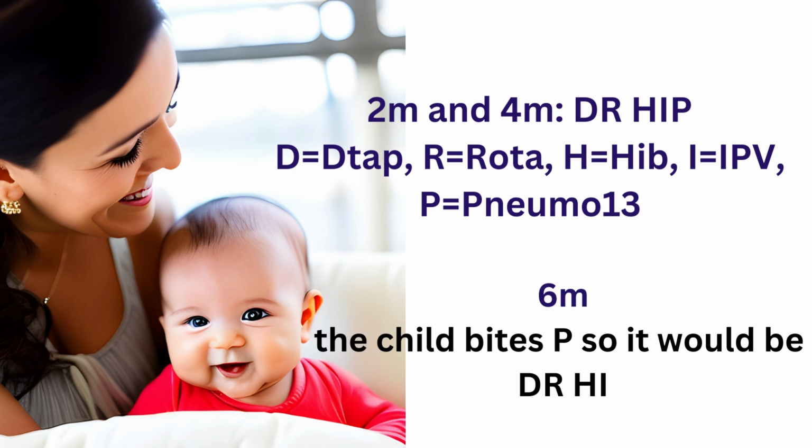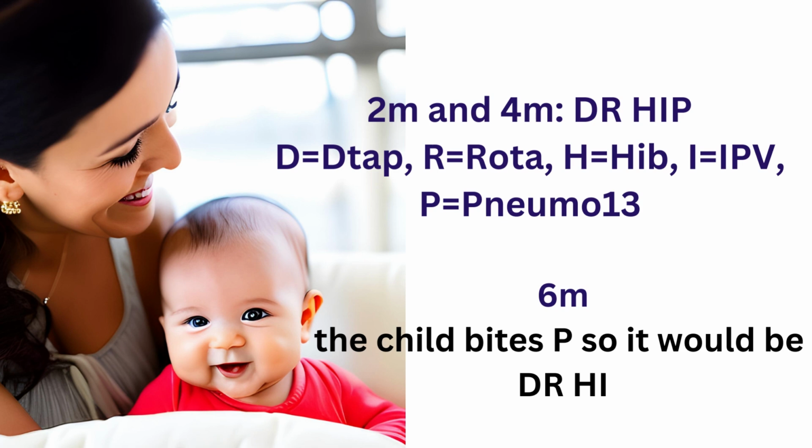As I mentioned before, vaccination in Canada starts at 2 months old and in the US starts at birth. In Canada, let's see how we can remember the vaccination schedule. When the baby is 2 months old and 4 months old, the mom takes the baby to Dr. Hip.